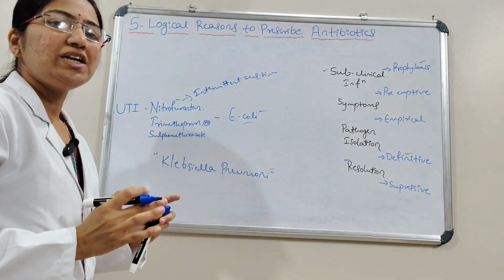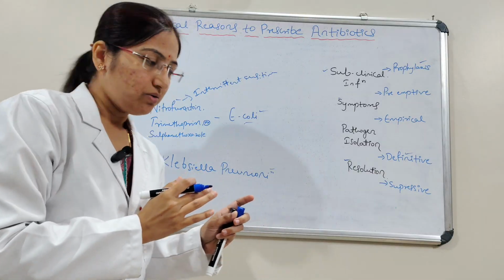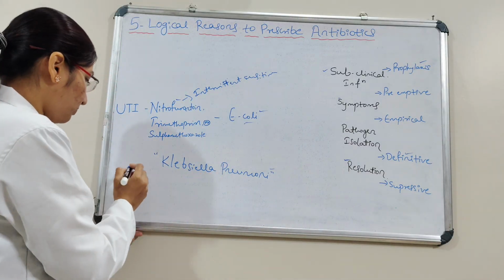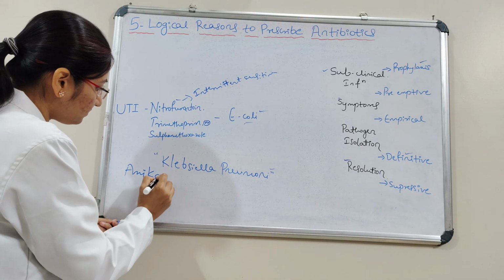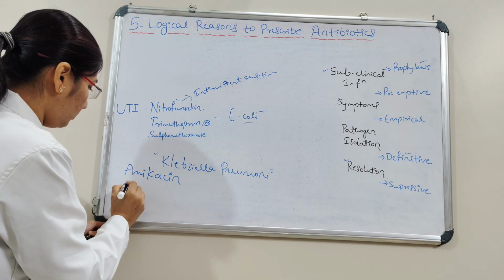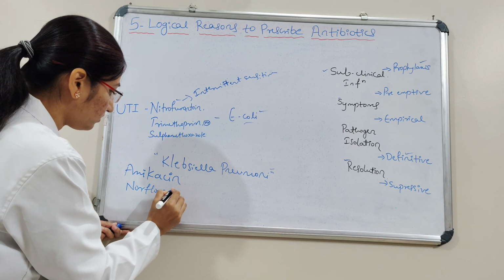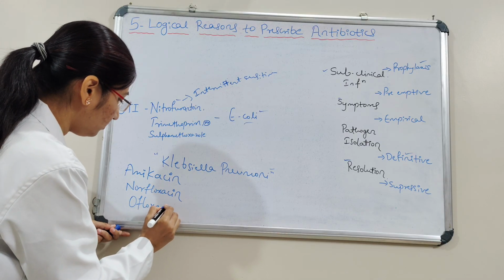So, here we need to take the sensitive drug with the highest therapeutic index. So, here amikacin, norfloxacin, and then ofloxacin.